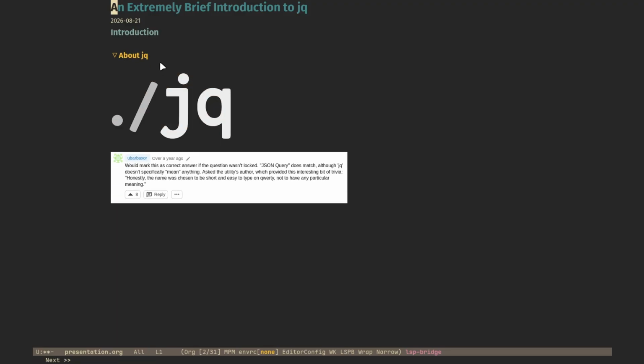JQ may be one of the most unique programming languages of our time. If I were to ask you what you thought it stood for, you might assume that it's the short form of JSON query. However, according to one of the authors of JQ, that assumption is false. This is just one of the many ways that this programming language is misunderstood.